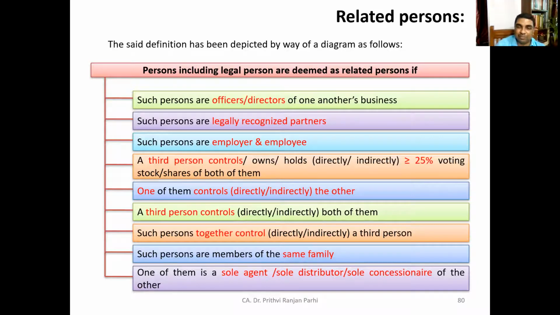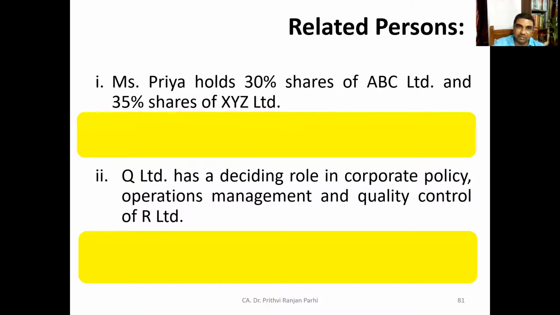Hope you have understood the meaning of related person. Now, if you have understood, then please answer me this situation. First case I am talking about. Ms. Priya holds 30% shares of ABC Limited and 35% of XYZ Limited. The question is whether ABC Limited and XYZ Limited are related persons.